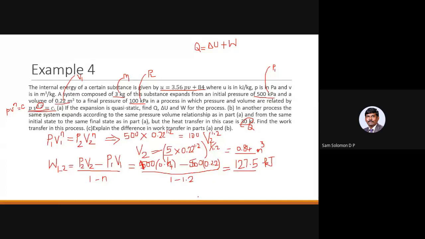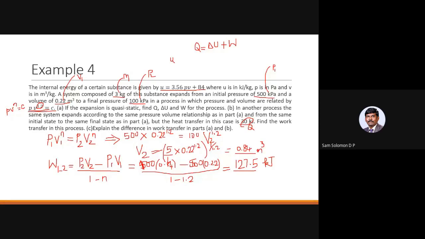Okay. So now that we have done work done, the next thing is either we have to go ahead with the heat transfer or change in internal energy. So what shall we do now? We can't go directly and find heat transfer, so we have to go with the change in internal energy. They have given the equation for specific internal energy: small u equal to 3.56 PV plus 84.